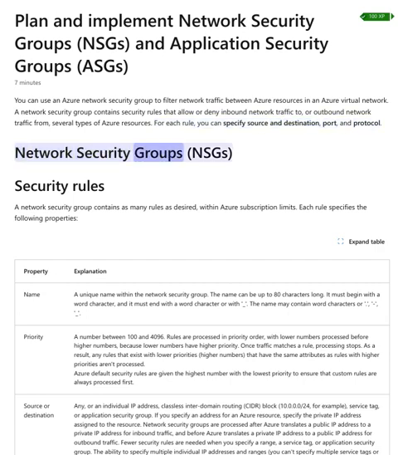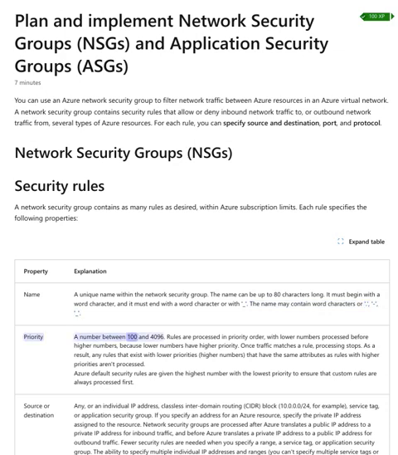Network security groups, NSGs. Security rules. A network security group contains as many rules as desired, within Azure subscription limits. Each rule specifies the following properties. Name: a unique name within the network security group. The name can be up to 80 characters long. It must begin with a word character, and it must end with a word character or with underscore. The name may contain word characters or dot, hyphen, underscore.